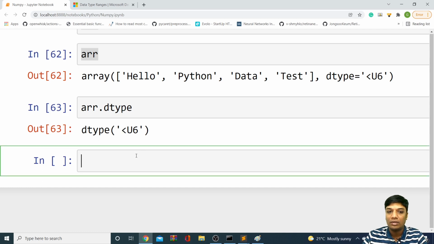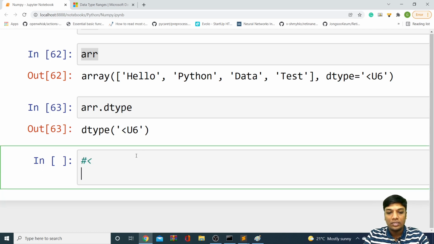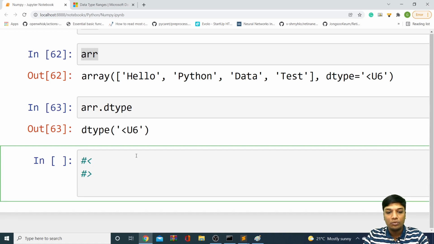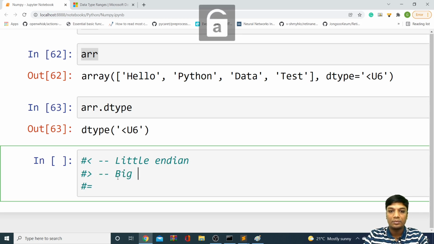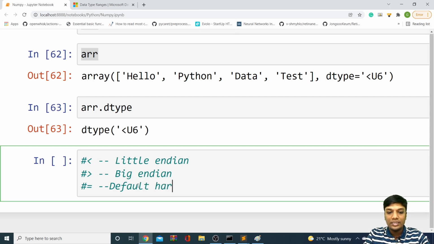Sometimes you might see less than, sometimes you might see greater than, sometimes you might see an equal to symbol also. Depending upon your hardware, it shows. So less than symbol stands for little endian, greater than symbol indicates big endian, and equal to symbol indicates default hardware. So these are the methods of how exactly these particular strings are stored in the memory.